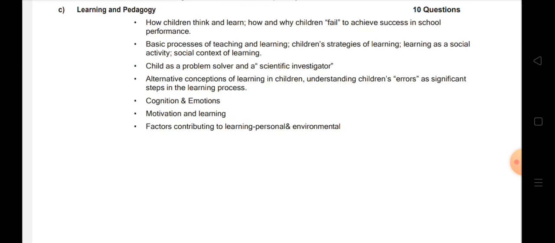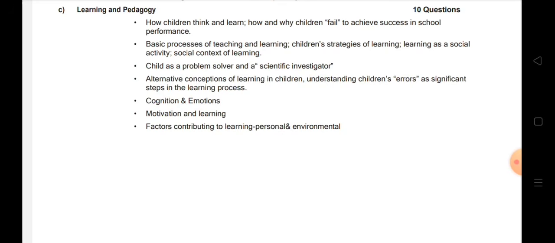Now, child as a problem solver and a scientific investigator. So one of the psychologists believes that children are little scientists. So I want you to comment in the comment section who said that children are little scientists. This I already explained in the videos of Piaget, Kohlberg and Vygotsky. One of them said that the child is a little scientist. So who said that? Please comment.